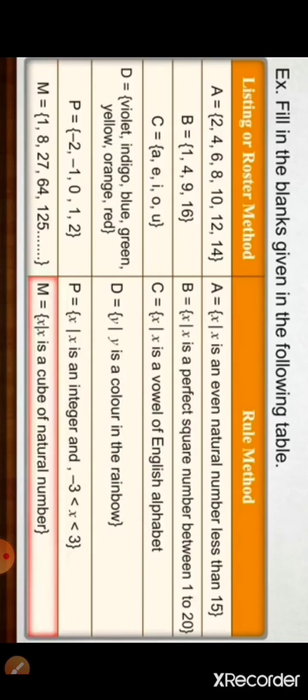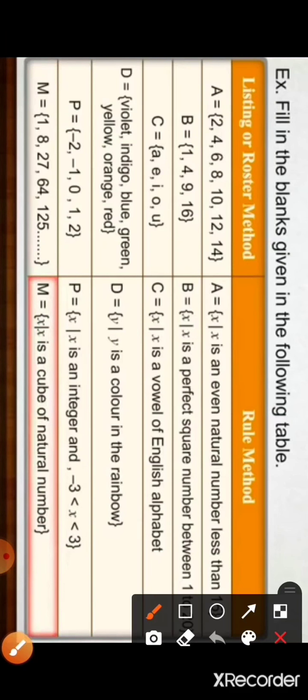So we can write P is a set of x such that x is an integer and -3 < x < 3.